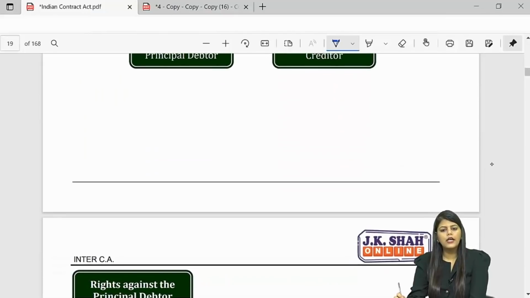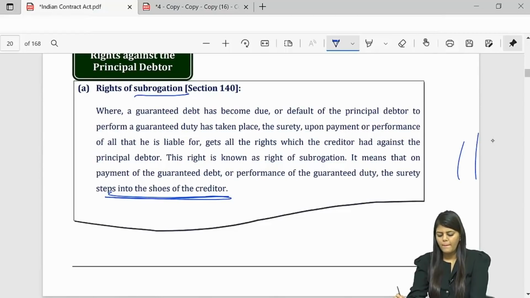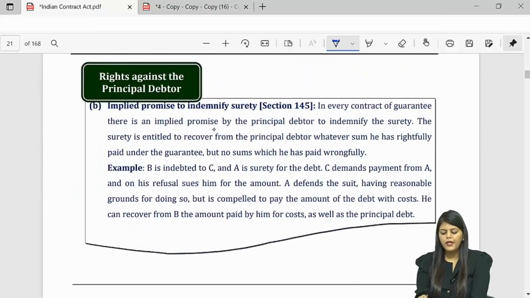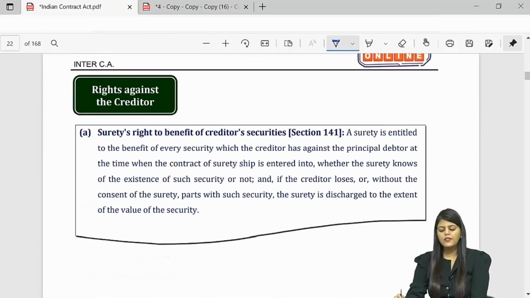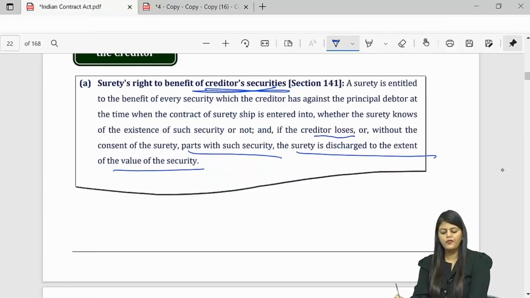Then we saw rights against the principal debtor and against the creditor: right of subrogation, he steps into the shoes of the creditor. Then again indemnity. Rights against the creditor: he can ask for the creditor's securities, as in securities which belong to the principal debtor. And if the creditor loses or parts with the security without the consent of the surety, the surety is discharged to the extent of the value of the security.